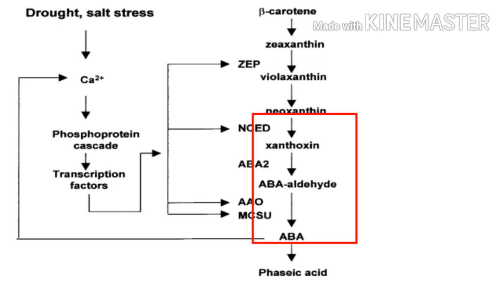And if there is no need of this abscisic acid, then it can be converted into phaseic acid and dihydrophaseic acid also. So this was all about the major 5 plant hormones: auxin, cytokinin, gibberellic acid, ethylene and abscisic acid, and their biosynthesis, and we have also discussed their signaling pathways.